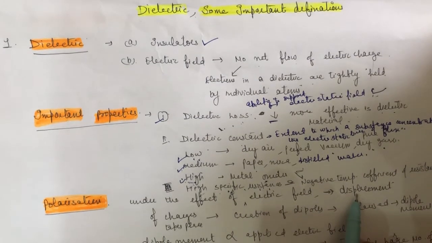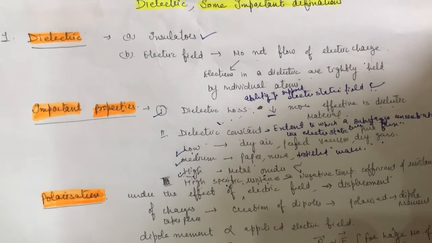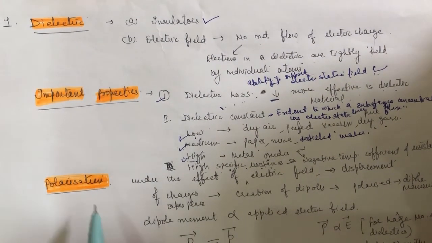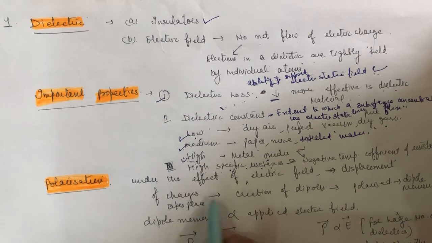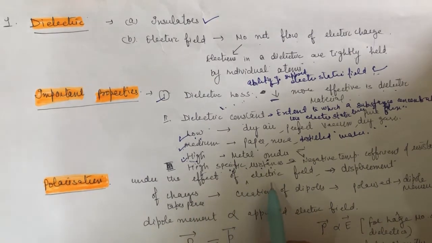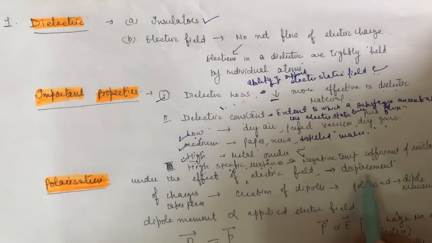Then very important in these materials is polarization. How do these materials get polarized? When we apply an electric field, a force acts that displaces the positive and negative charges.